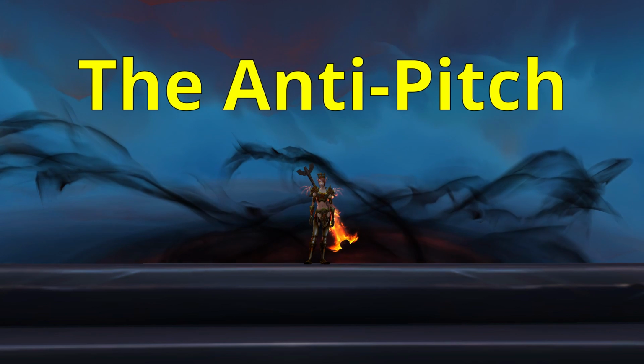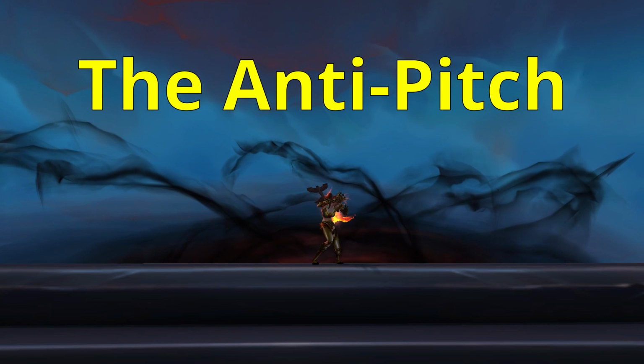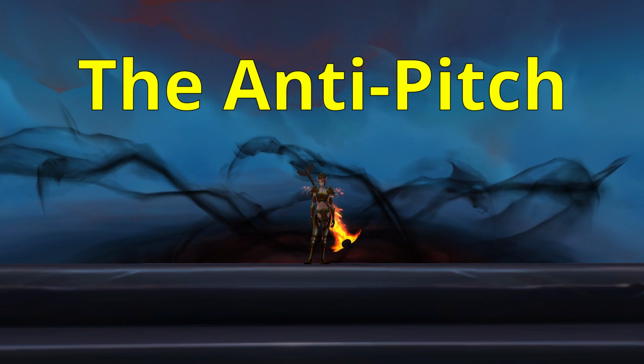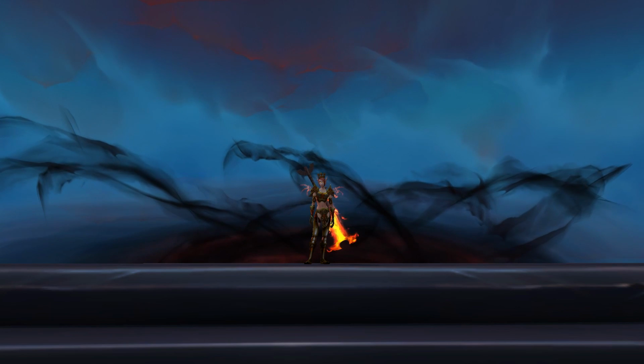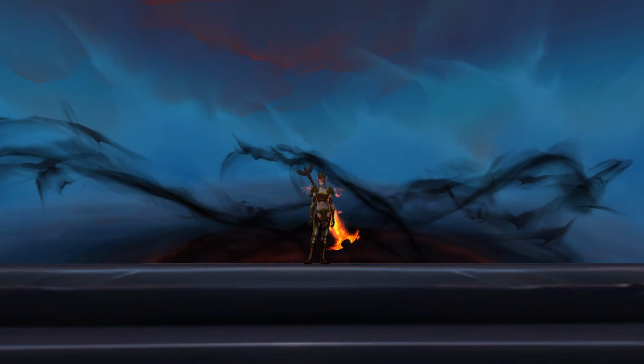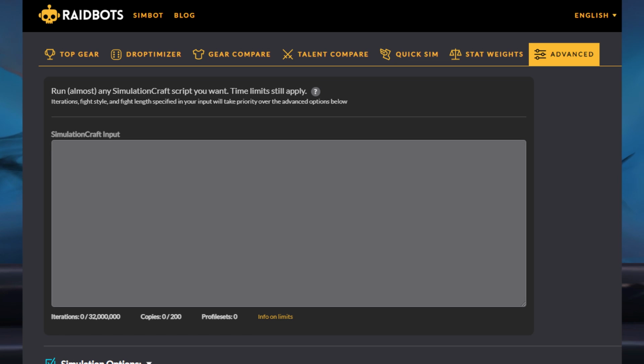I'm going to tell you all the reasons I've come up with as to why this tool is not the best thing since sliced bread, it's not going to revolutionize the way that we do theory crafting, and give reasons why this tool isn't as great as it may sound. First and foremost, right now, using this tool on RaidBots kinda sucks. Currently, the only way to use these scripts on RaidBots is using the advanced tool.